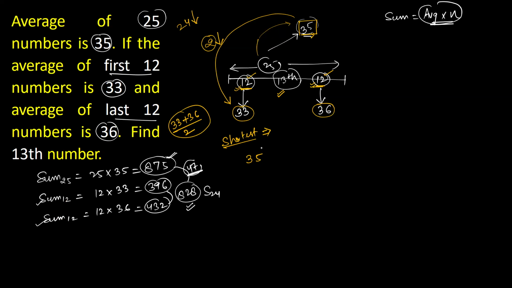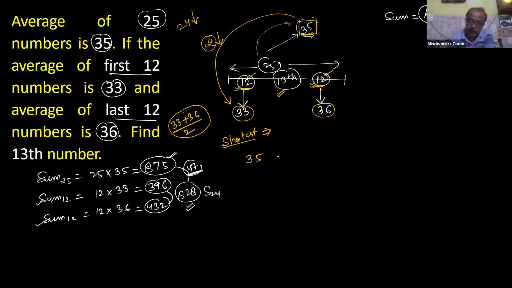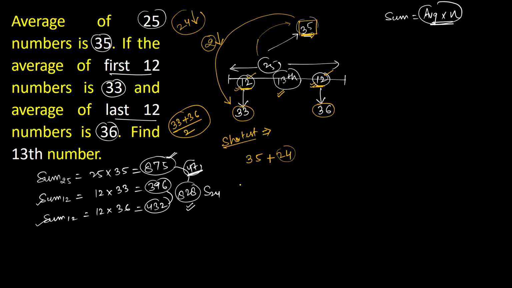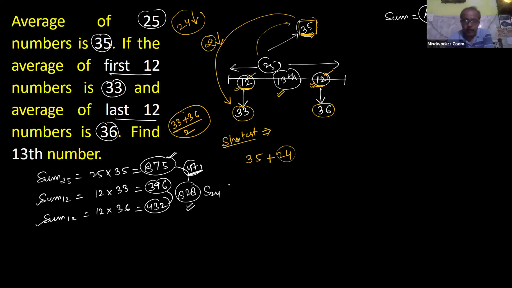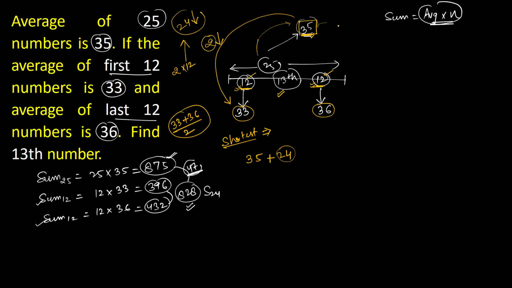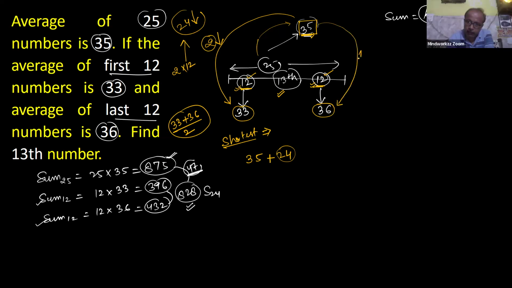Okay. So to maintain this average as 35, just add this 24, because overall values decrease by 24. Where is this 24 coming from, sir? 24 due to 2 decrease in each number, so out of total 12 numbers, it's 24. And for the last 12 numbers, your average value is increased by 1.